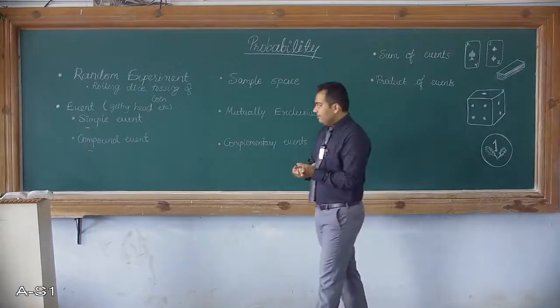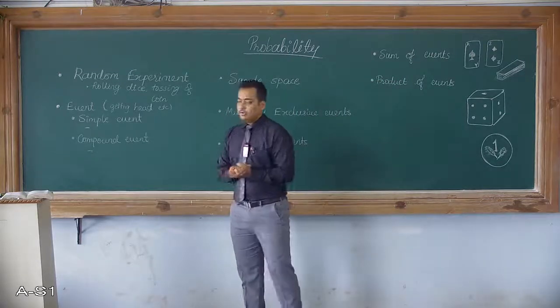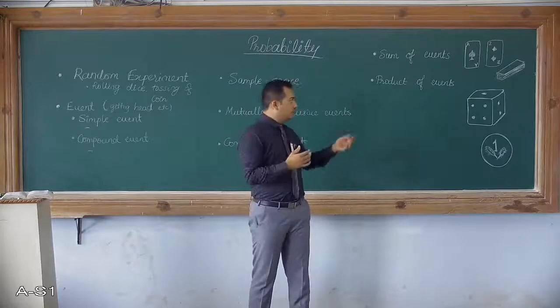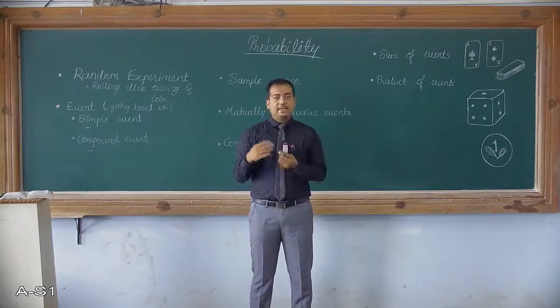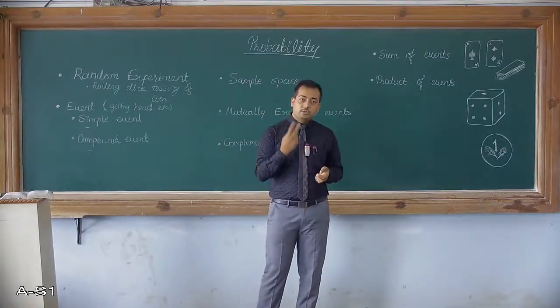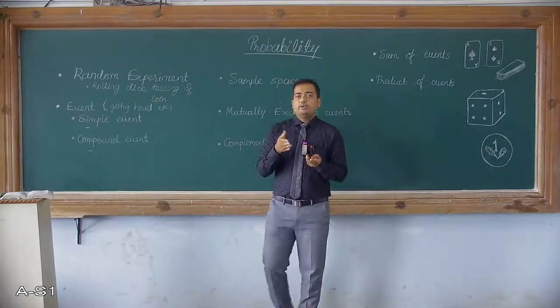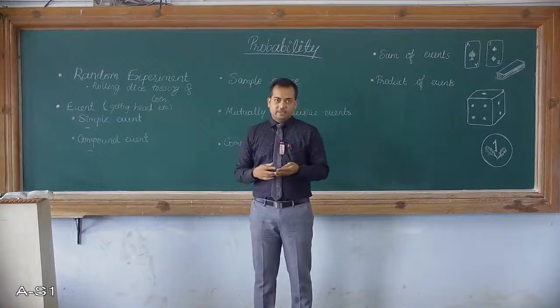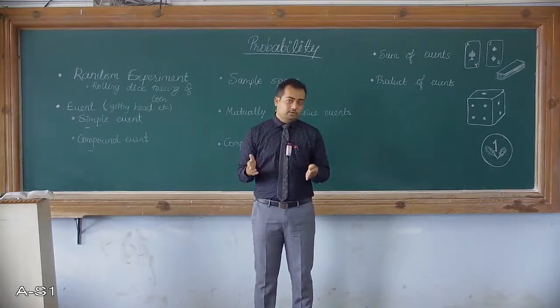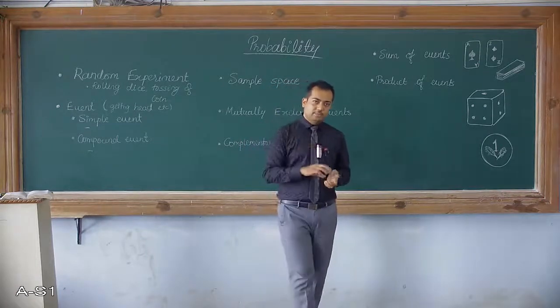So simple events: if you consider the tossing or rolling of a dice, then getting 1 or getting 2 is a simple event. Getting 1 you cannot divide into any further events, or getting 2 you cannot again divide into further events. So it's a simple event.